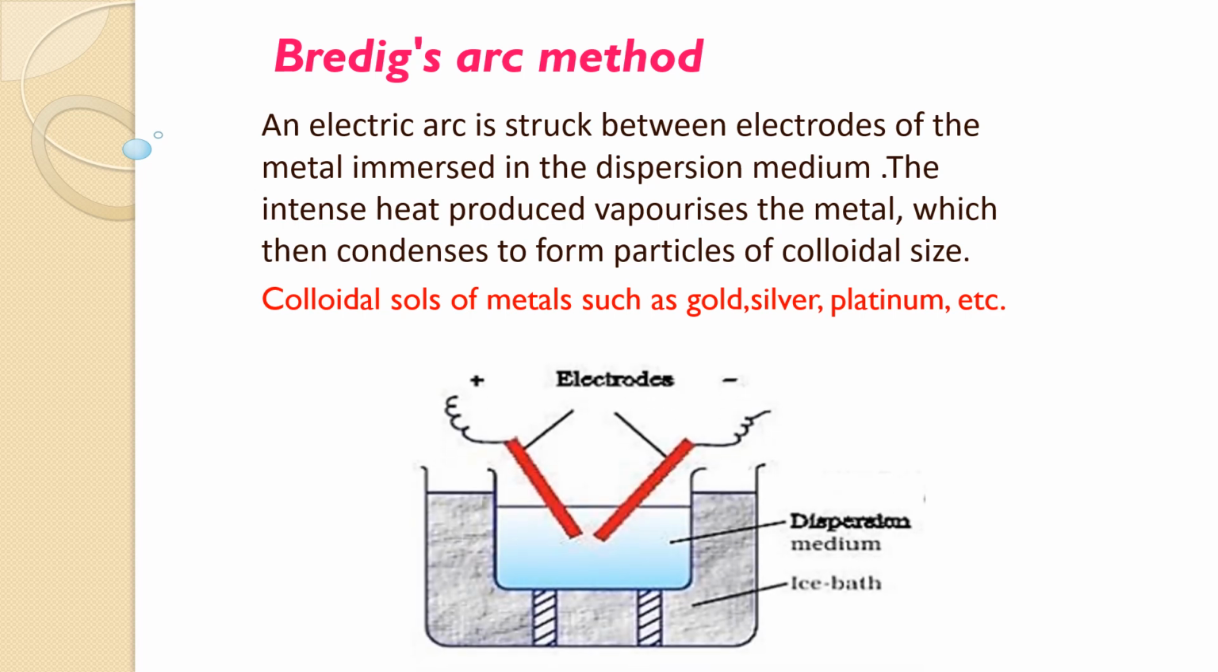From the diagram it's very clear. The electrode is the metal whose colloidal solution is to be prepared. It is dipped inside the dispersion medium and the complete setup is placed in an ice bath so that the vapors get condensed to form colloidal solution.